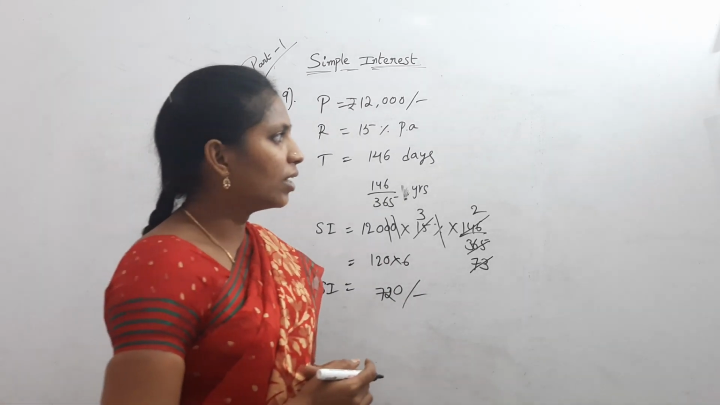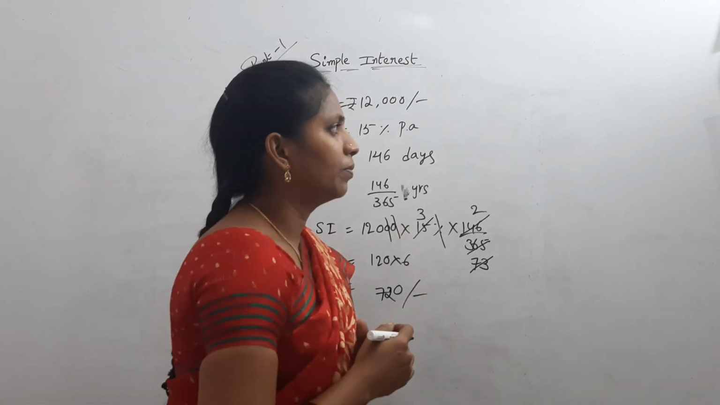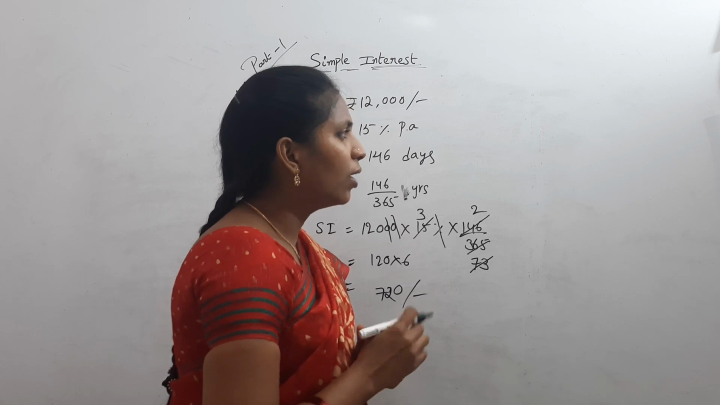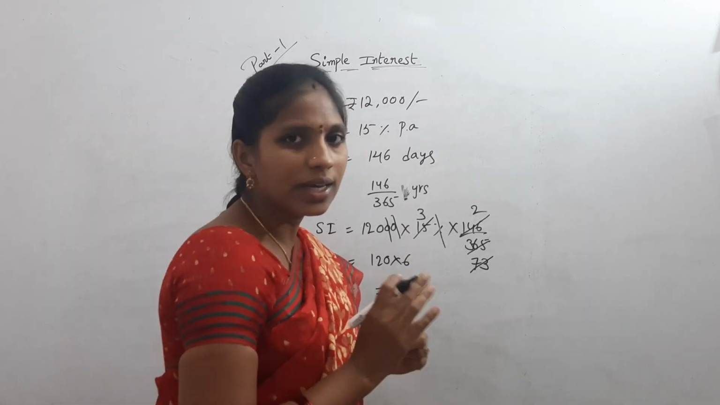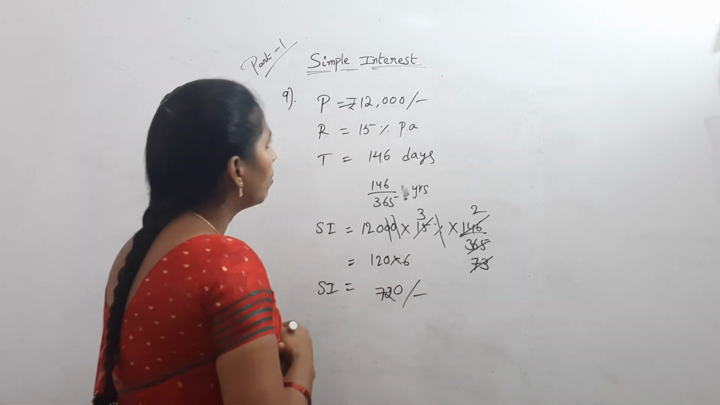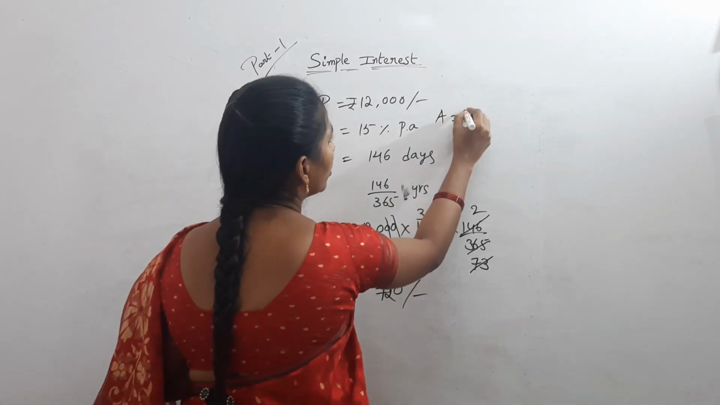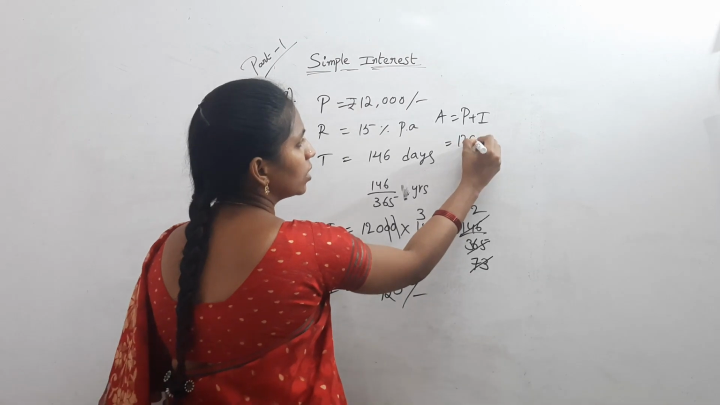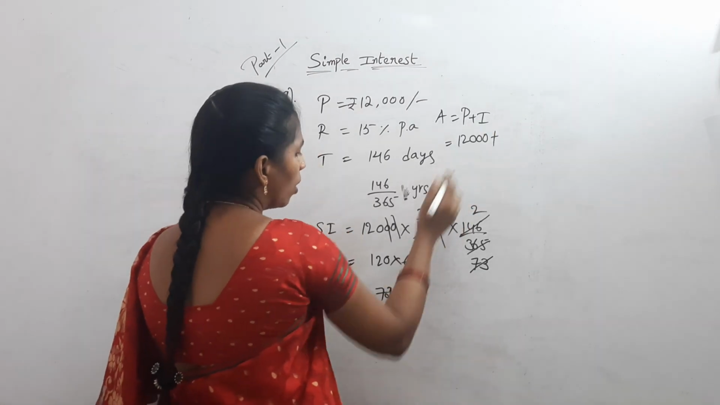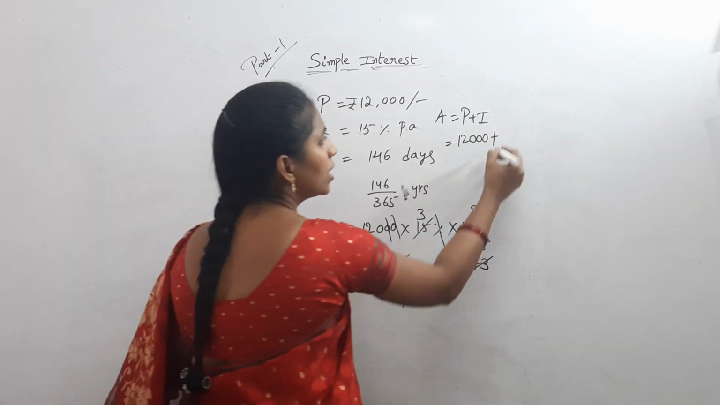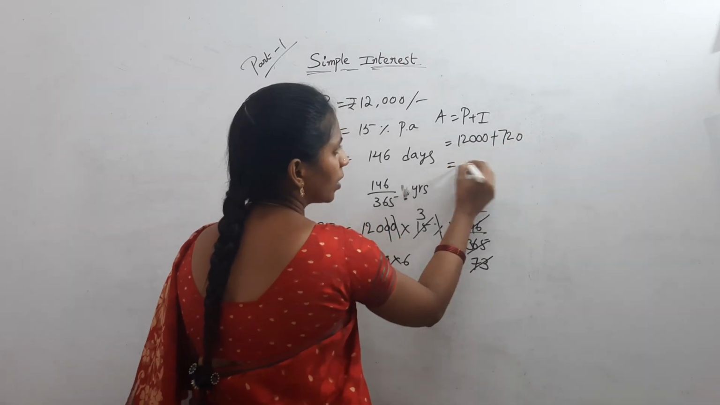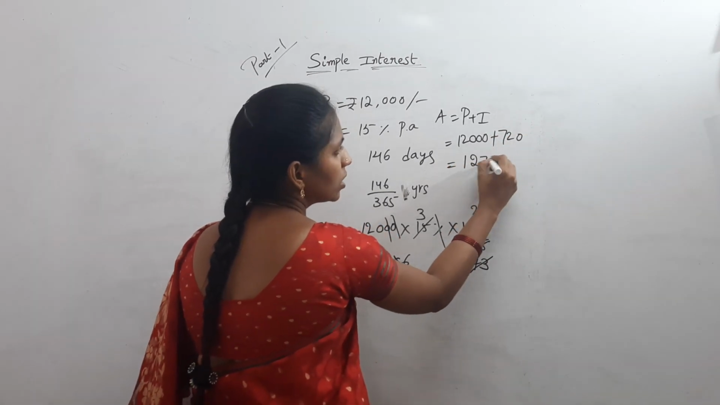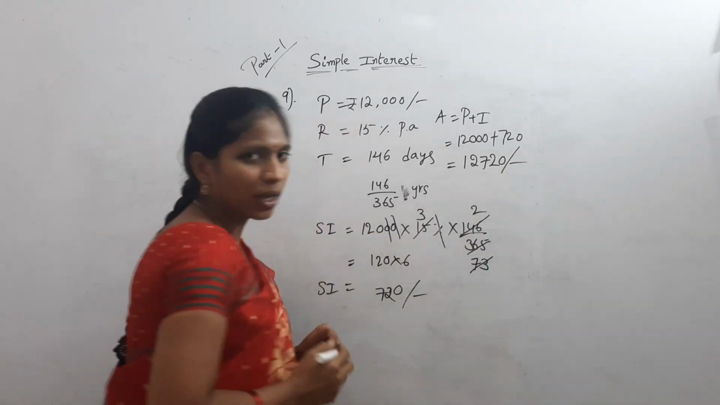But in the question, you should find the amount. The amount paid by Krishna to the money lender to clear his debt. What is the amount? Amount formula: A equals P plus I. What is P? 12,000. 12,000 plus what is the interest? Simple interest 720. So here 12,720 is the amount.